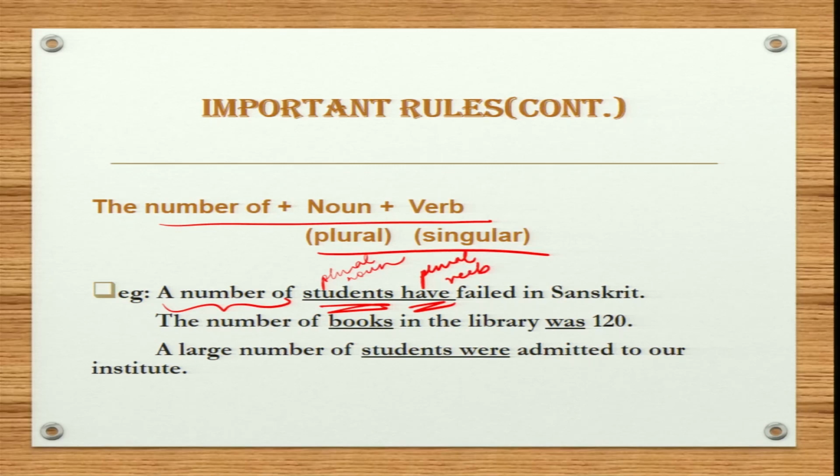Next sentence: the number of books in the library was 120. As you can see here, the number of is used. Therefore, we have used a plural noun and a singular verb. Now, next sentence: a large number of students were admitted to our institute.